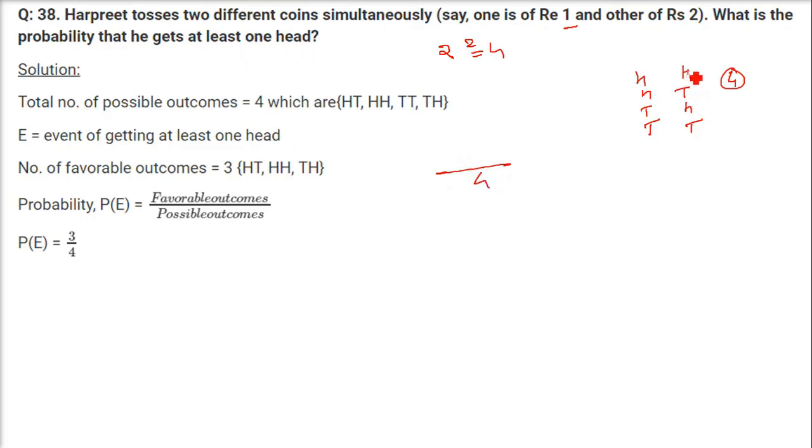Now at least one head. Let us find out. Here we have 2 heads we can take. Here 1 head we can take. 1 head we can take. So 1 head, 1 head, 1 head. That is, this count is 3. So having at least one head is 3. So 3 by 4 is the probability of getting at least one head.